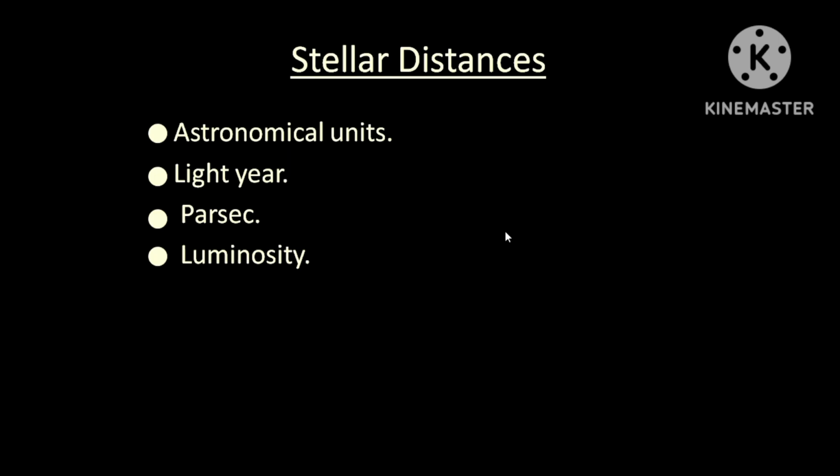And next is the luminosity. Different stars have different brightness. The energy emitted by each star per second is called the luminosity, or we can say the brightness emitted per unit second is called the luminosity. And the luminosity of the sun, as I said, is 3.9 into 10 power 26 watt.